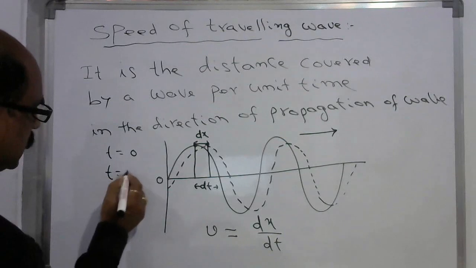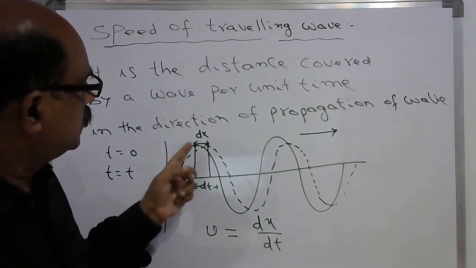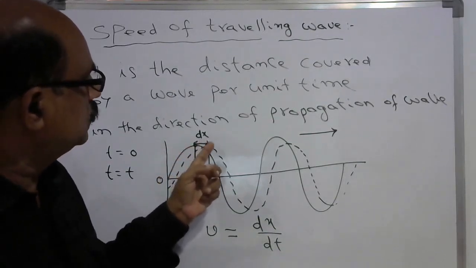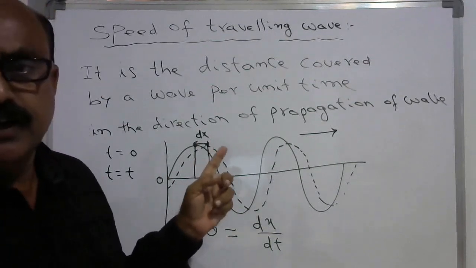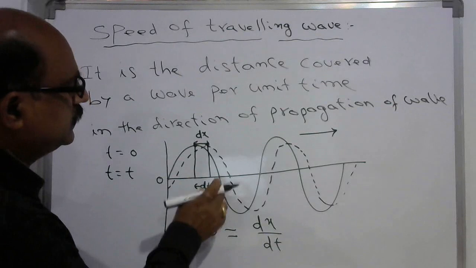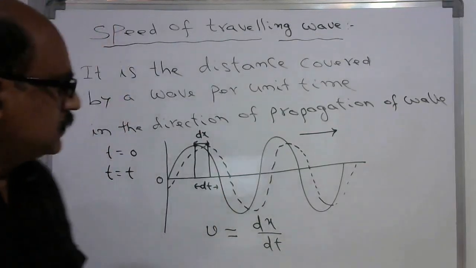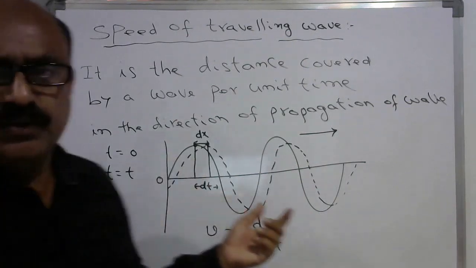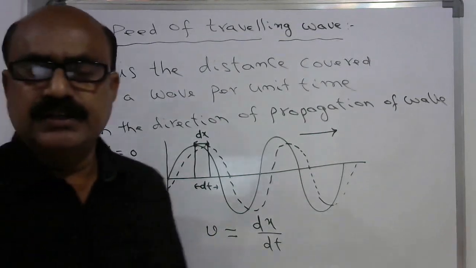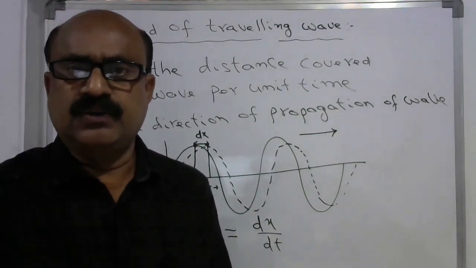By then, the point from the thick line moves to the point on the dotted line. So in a small time interval dt, it travelled a distance of dx. So the speed of the wave you can write down as v is equal to dx by dt. This is the speed of the traveling wave.